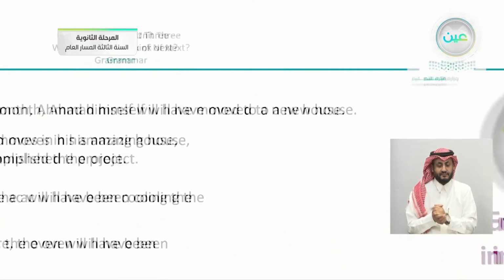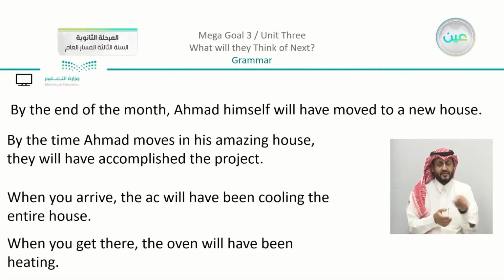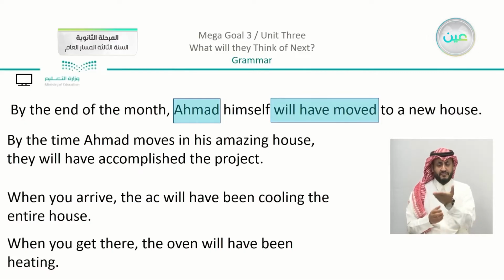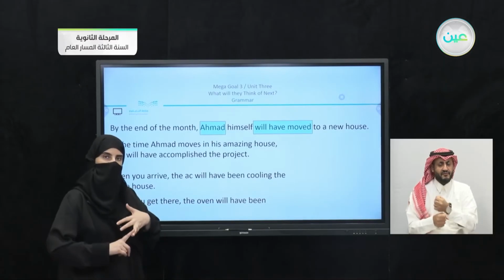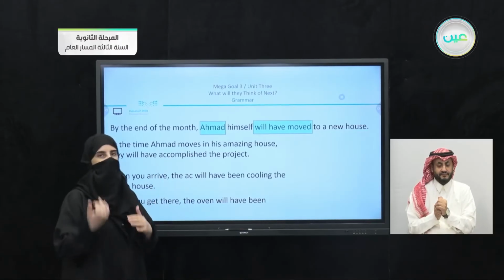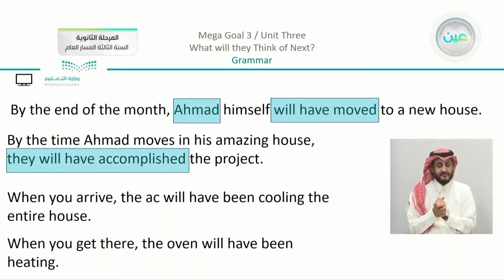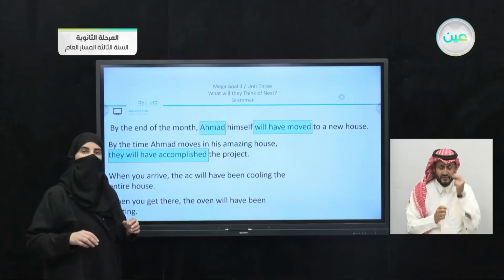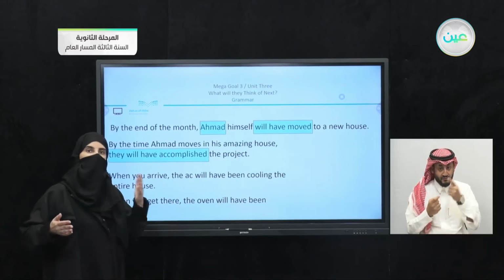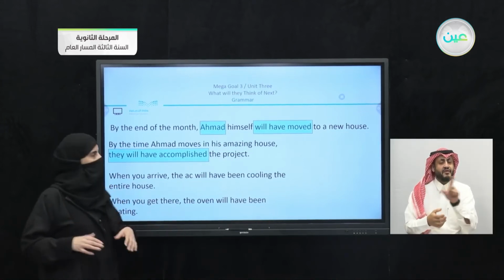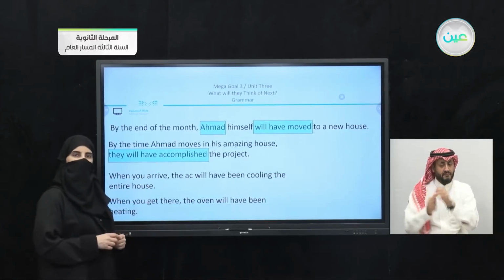The future meaning in the text. Now, these are just examples to highlight what we have here. You can see that Ahmed will have moved. Now we are talking about a singular here, Ahmed. He will have moved. So you can see that we have the helping verb will, have, and then moved, the past participle. In the second sentence, we have here, they will have accomplished. Here, this is something interesting to point out: we use have either it is singular or plural, the same helping verb. So we have here, they will have accomplished.